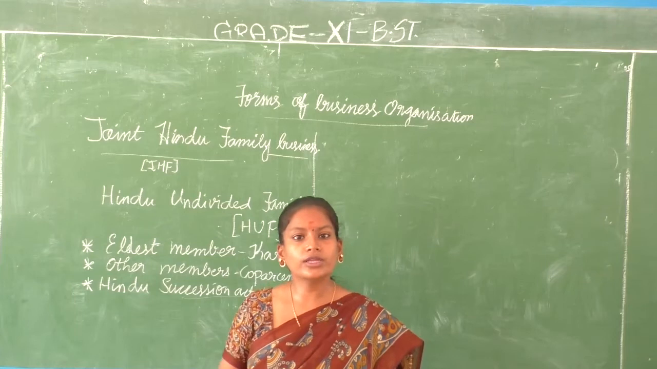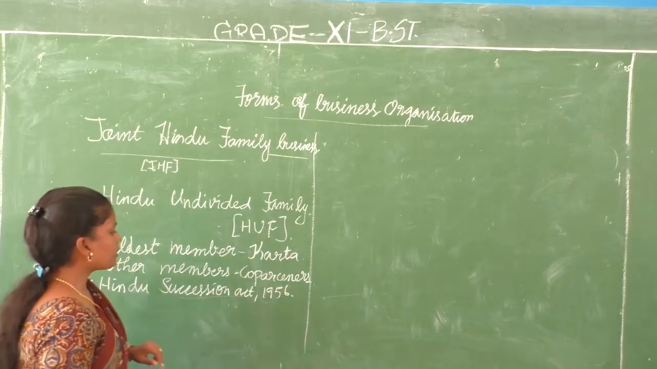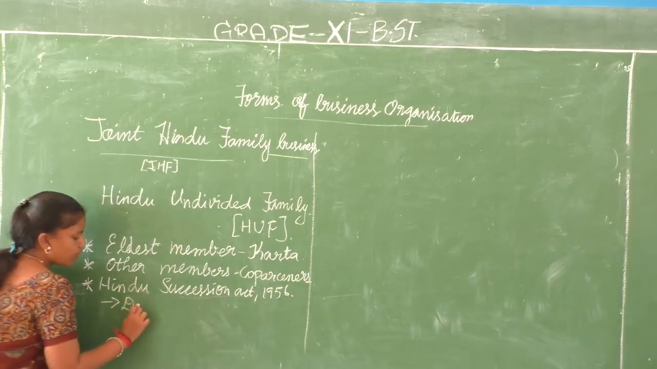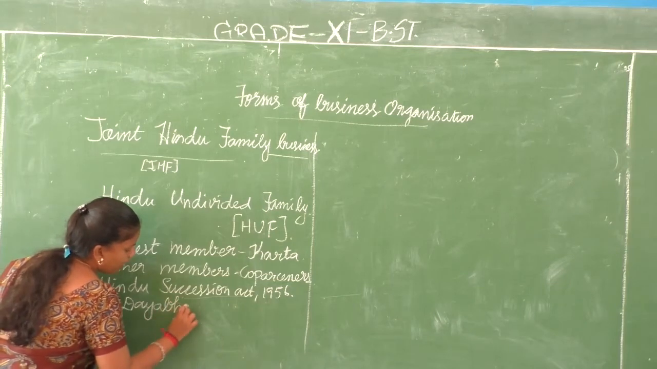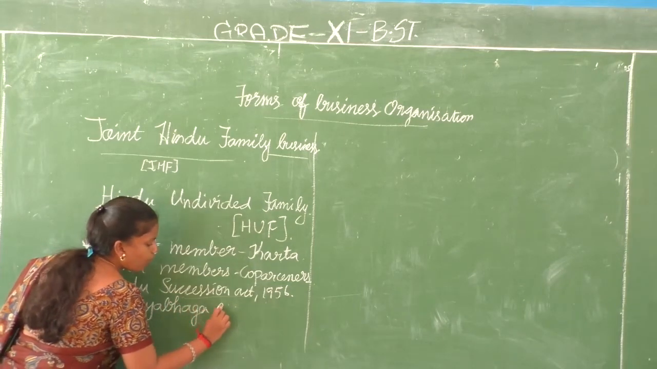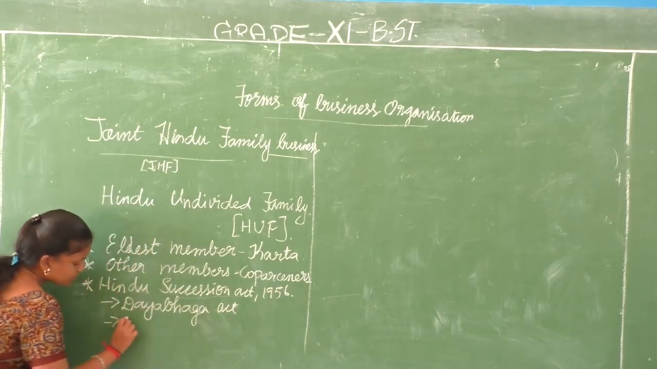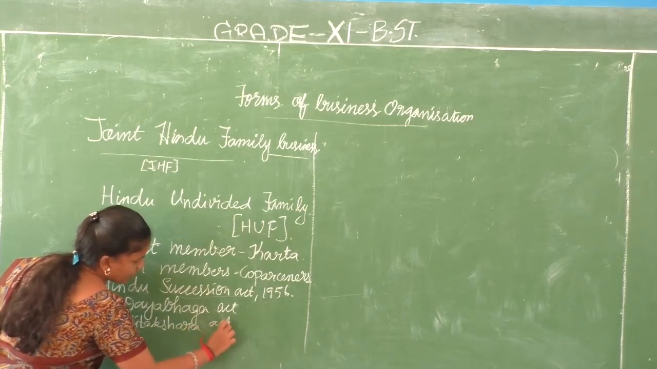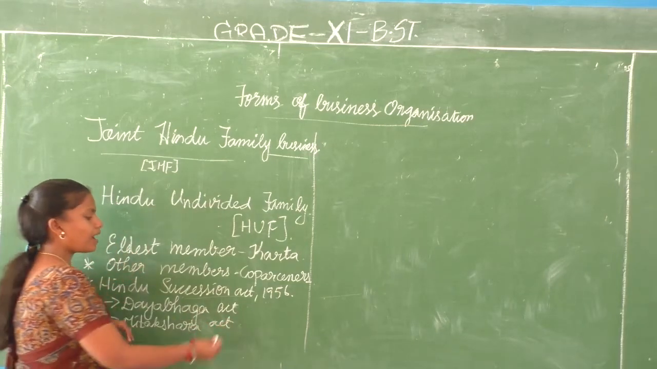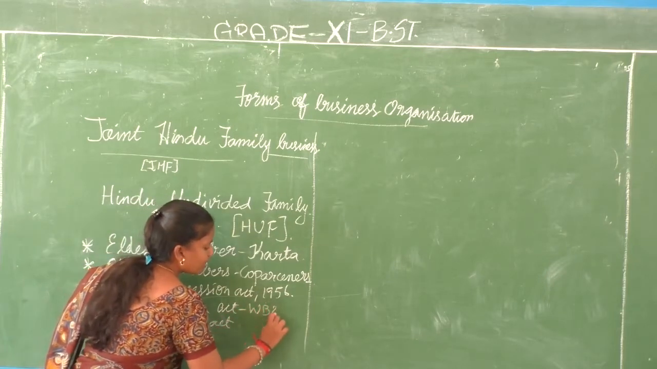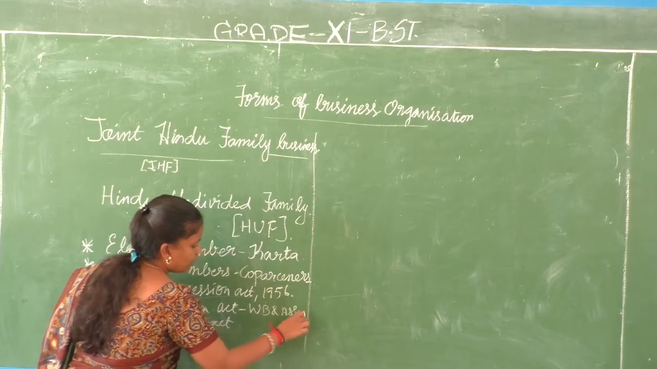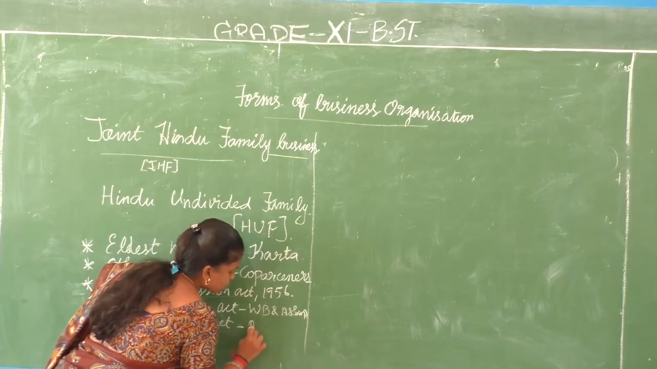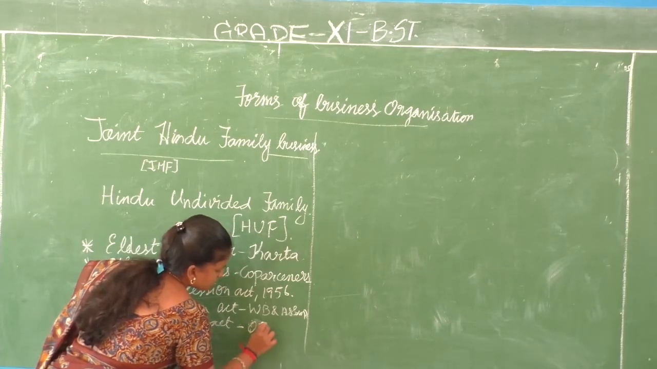Before discussing the Hindu Succession Amendment Act, there are two important acts that fall under the Hindu Succession Act that I want you to go through. One is the Dayabaga Act or the Dayabaga Law, and one more is the Mitakshara Act. The Dayabaga Act applies in West Bengal and Assam, and the Mitakshara Act applies in the other parts or states of India.